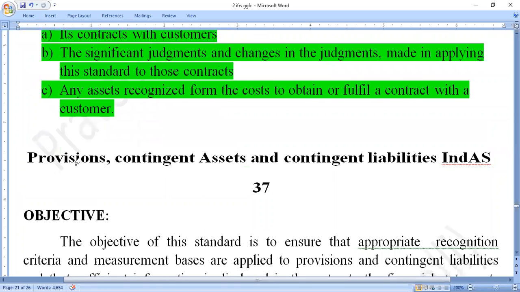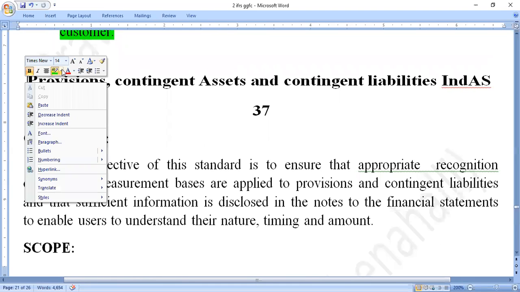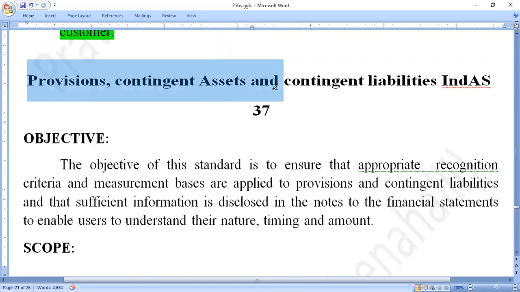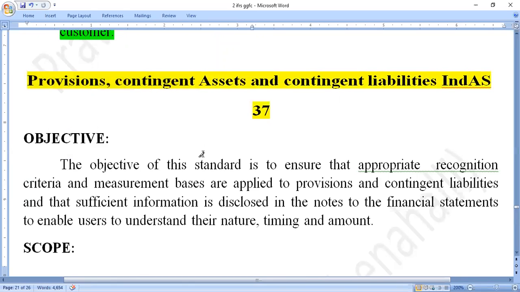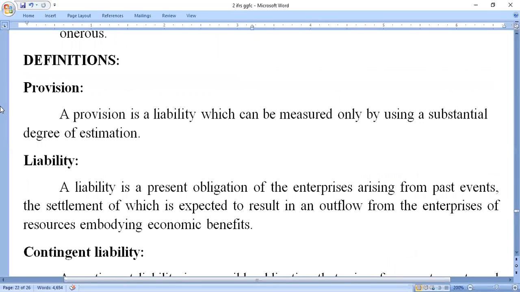After that, the next accounting standard is the most important accounting standard. Here, this accounting standard is called the provisions, contingent assets, and contingent liabilities, Indian Accounting Standard 37. So first of all, we should know the important terms, their meanings or definitions.